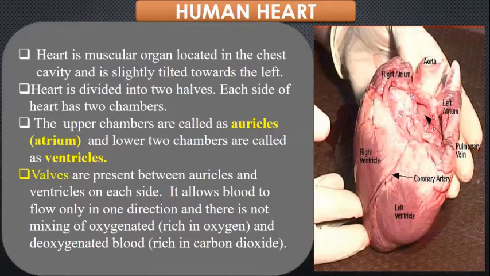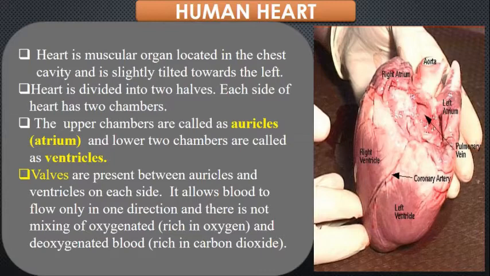Students, the human heart is a muscular organ which is located in the chest cavity and is slightly tilted towards the left position in your body. This heart is divided into two halves. Each side of the heart has two chambers. The upper chambers are called the auricles, or you can call them the atrium, and the two lower chambers are called the ventricles.